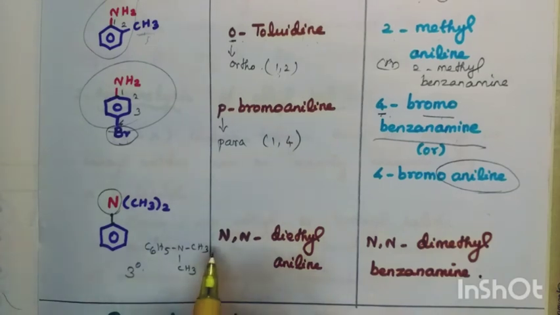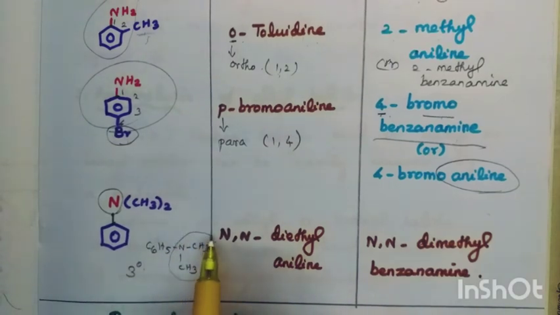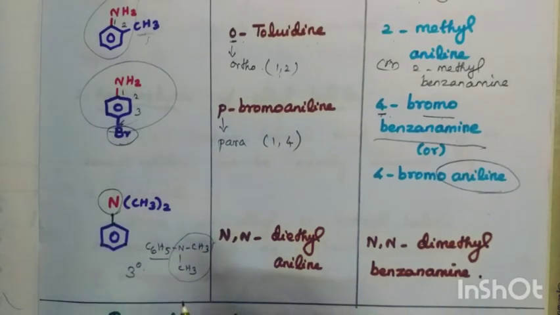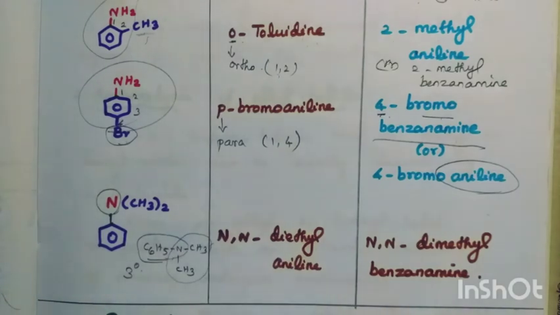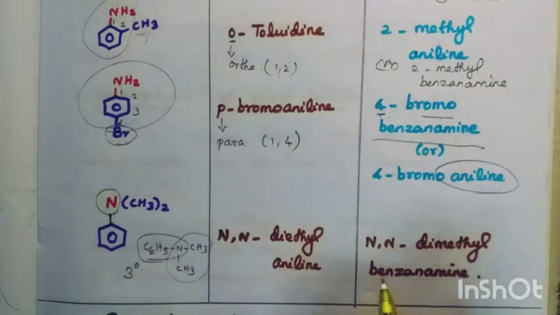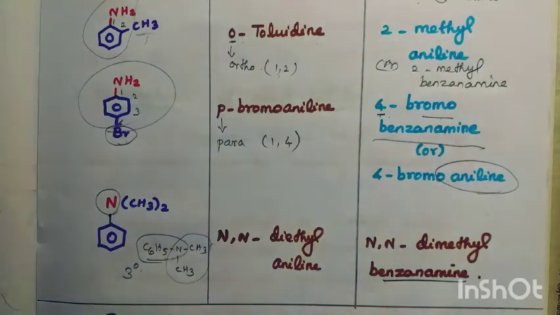This is N,N-dimethyl aniline. Or aniline can be written as benzenamine, no? So N,N-dimethyl benzenamine.